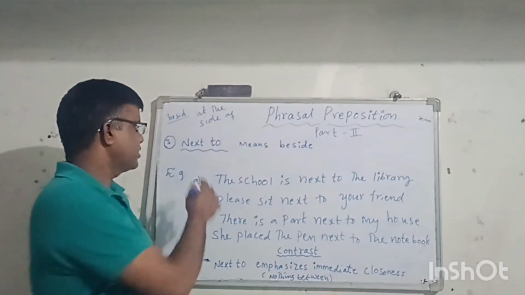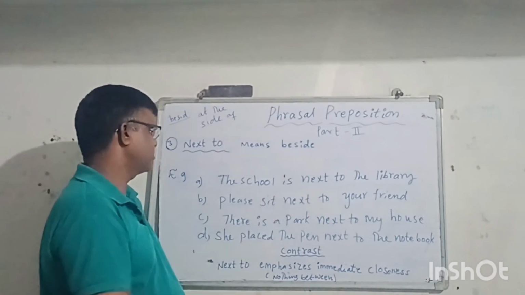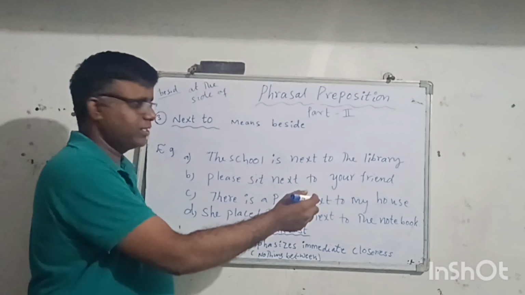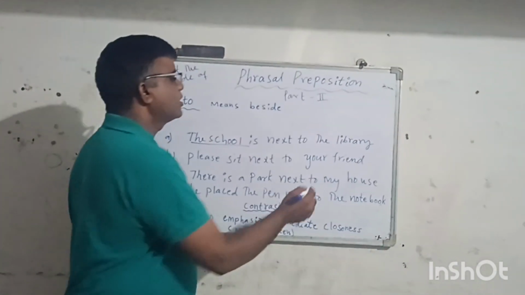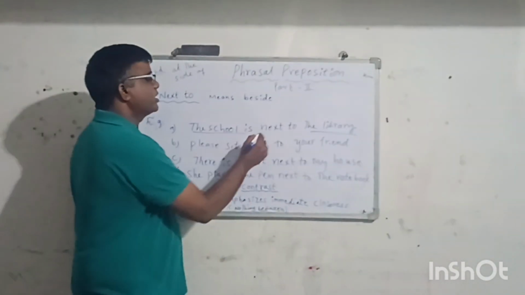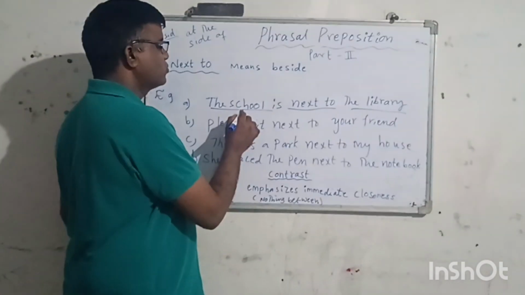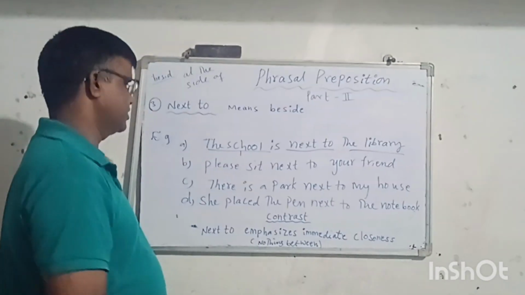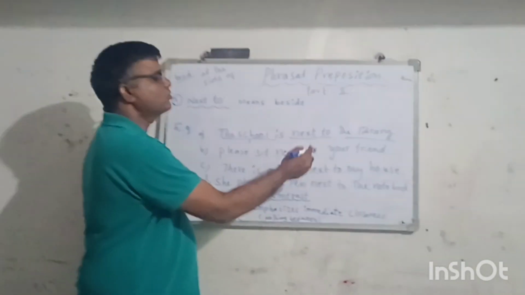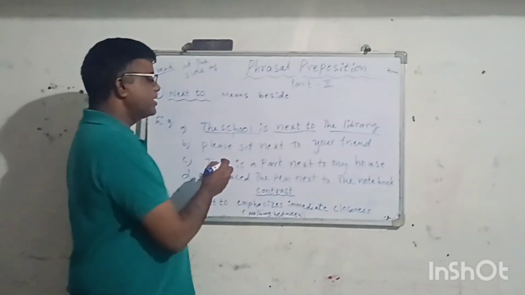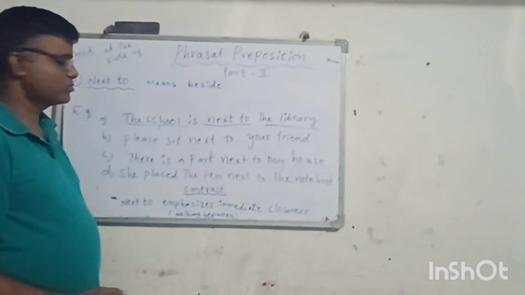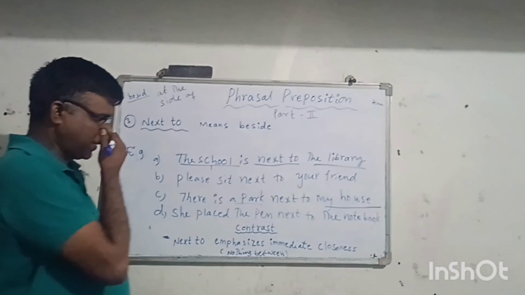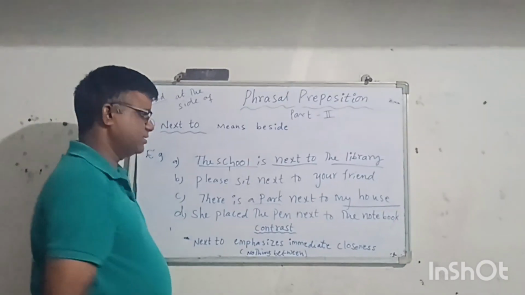I am going to explain next to, which means beside. Example, the school is next to the library. It means the school and the library are together. The school is beside the library. Please sit next to your friend. There is a park next to my house. So here, a park and a house are there. The park is beside the house.